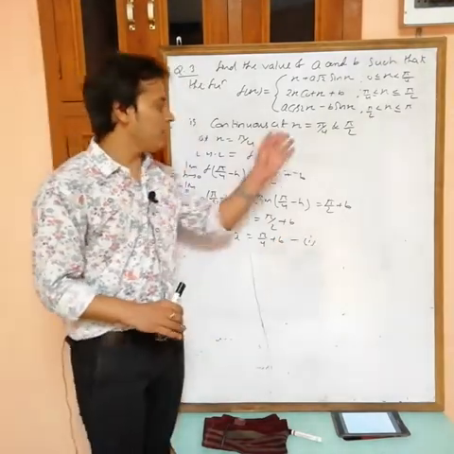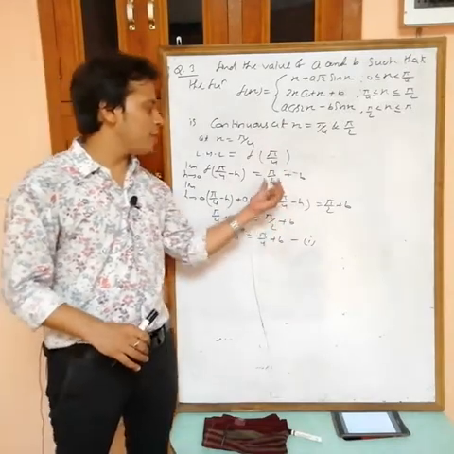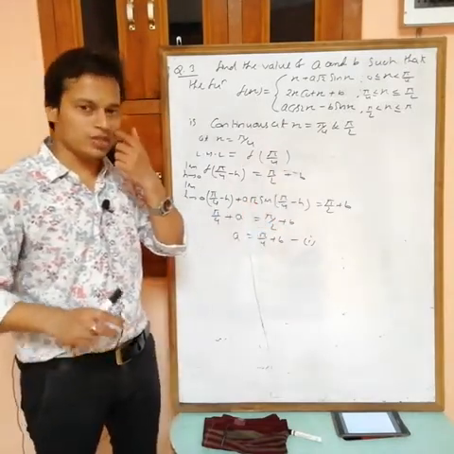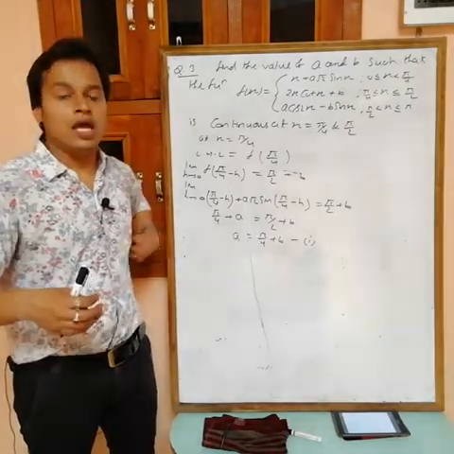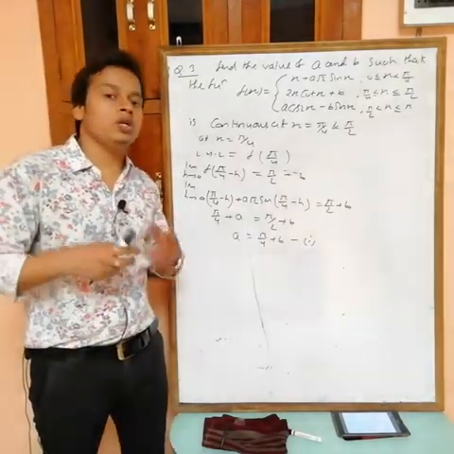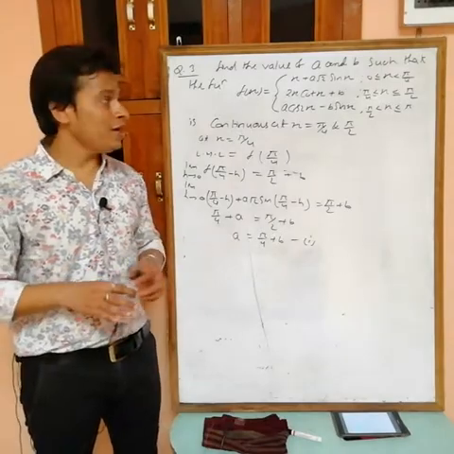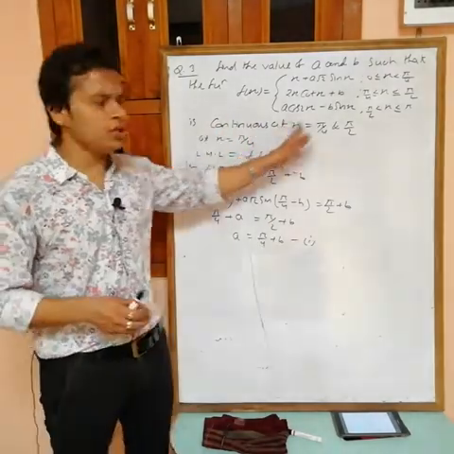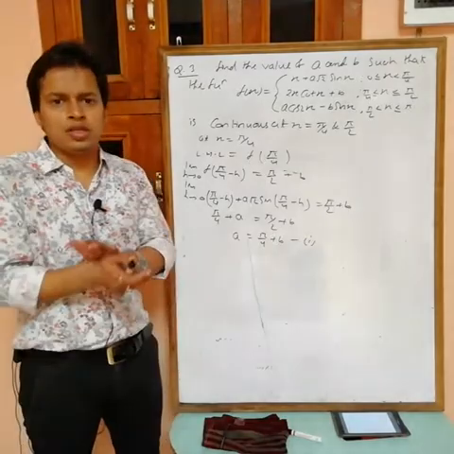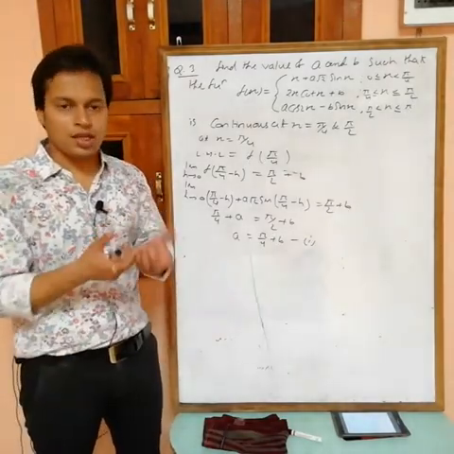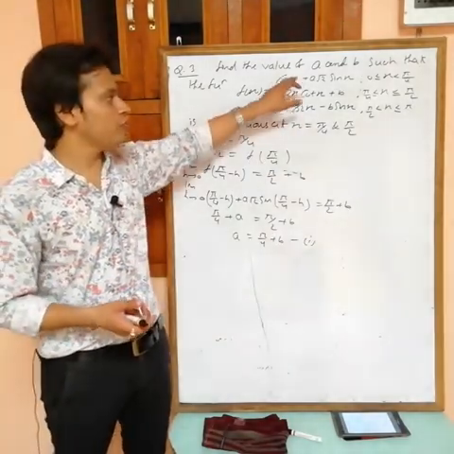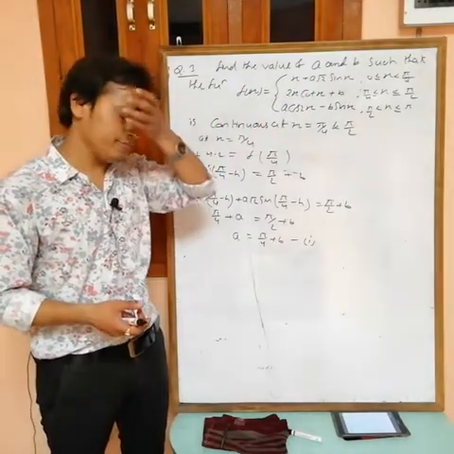Now if you equate RHL, the value of RHL is also pi by 2 plus b. So there is no need to find all three. If you want to check whether the function is continuous at x equals pi by 4, then we have to check all three. But this time it is given that the function is continuous at pi by 4. If continuous, there is no need to check. Take any two values which you want, one from this one and the other from this one.